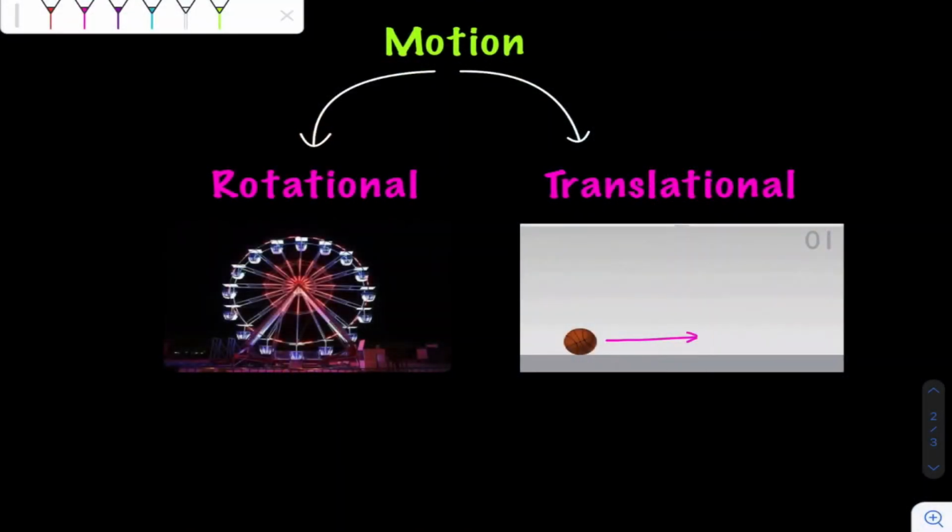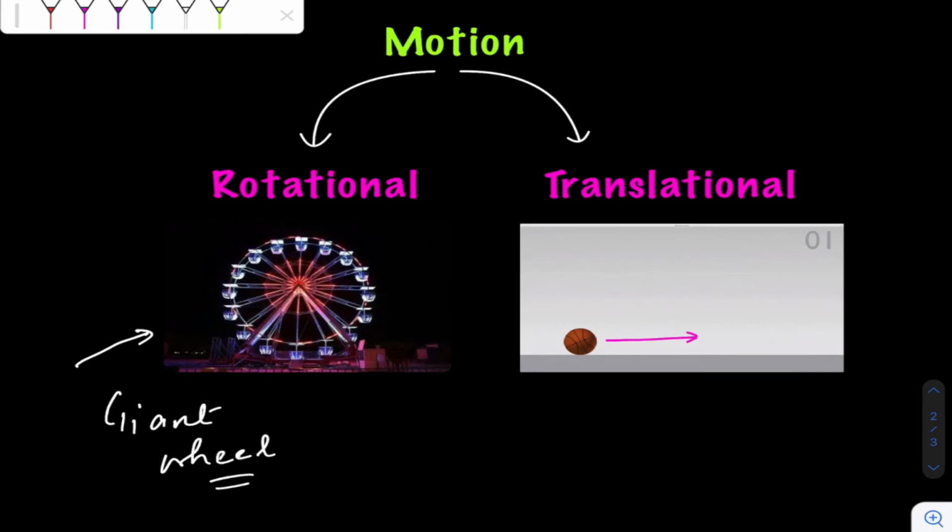Okay, let's move to another topic, types of motion. Basically we have two types of motion, one is rotational, other one is translational. When a body is fixed at one point, like in this case of a giant wheel, the body is fixed at one point at the center and it is rotating at the same position, so this motion is called rotational motion.